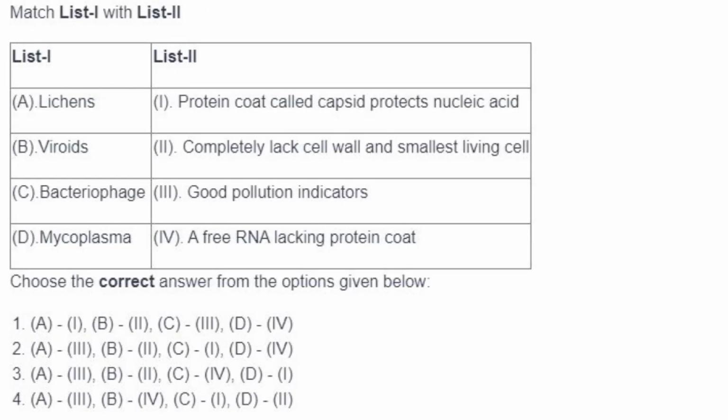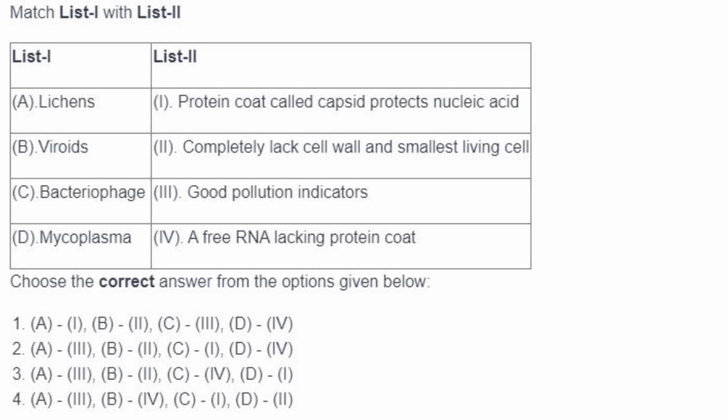Then match list 1 with list 2. Lichens. Lichens are good pollution indicators. They are indicators of air pollution, that is sulfur dioxide pollution. A3. Viroids are a free RNA lacking protein coat. B4. Then mycoplasmas.